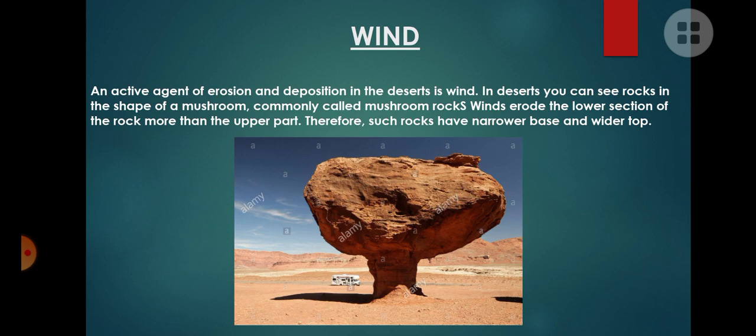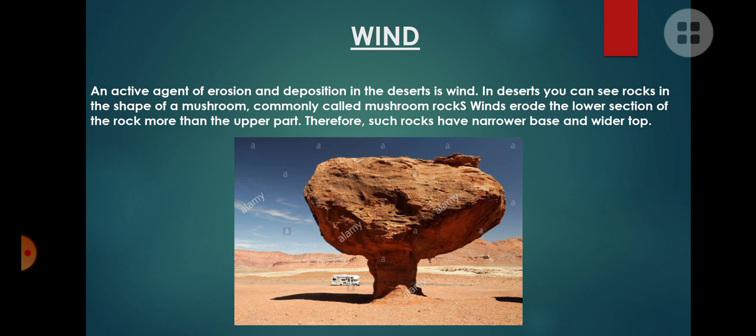Okay, now let's move on to the next topic, the changes made by the wind. The changes made on the surface of the earth by wind. So what is wind? Wind is an active agent of erosion and deposition in the desert. It is an active agent, that is, it never stops, it always brings changes.